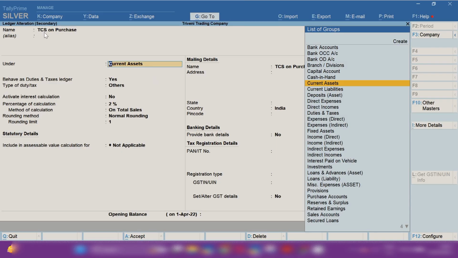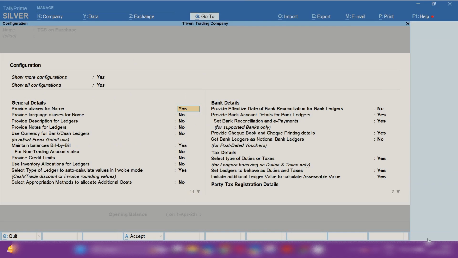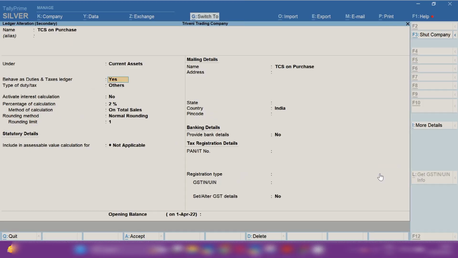The TCS on purchase ledger group is selected as current assets. Why have we created this ledger under current assets? Because TCS is collected from us, so we will claim it in the future. That's why this is a current asset for us, and we will create this ledger under the group current assets. We have the option 'Is duties and taxes'. If this option is not showing, click on the configure option, and under tax details you can see we have set the ledger as duties and taxes. Mark that option yes, and then this option will appear on your screen.